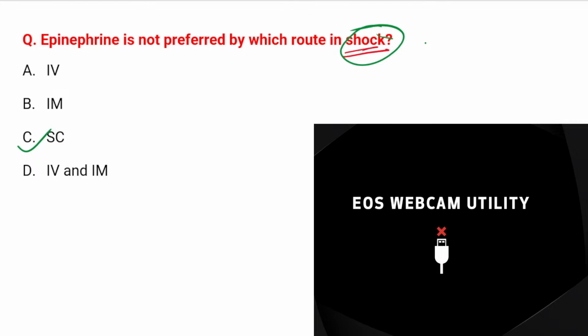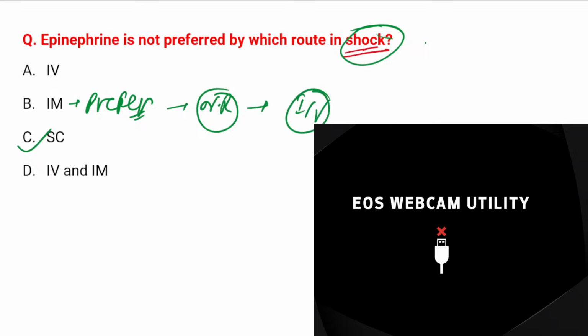So all of you know that we prefer IM. But if there is no response to IM, at last, when Yamraj is standing at the door, to drive Yamraj away, I will give IV, right? I will give IV.